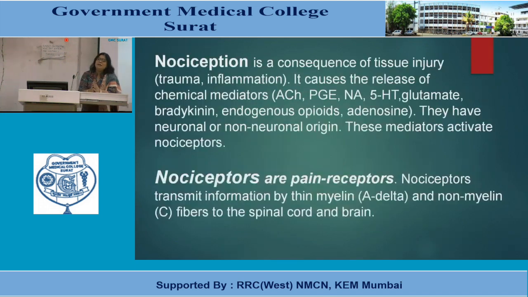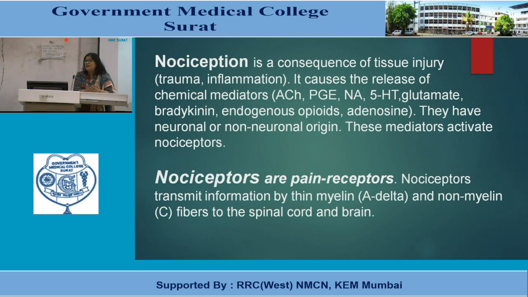So here are some definitions. In the whole pain portion, we will have various definitions or various terms. It is better to clear them beforehand. Like, what do you mean by nociception? Nociception is a consequence of tissue injury. Tissue injury may be because of trauma, maybe because of inflammation.